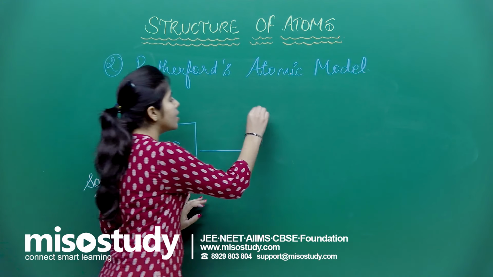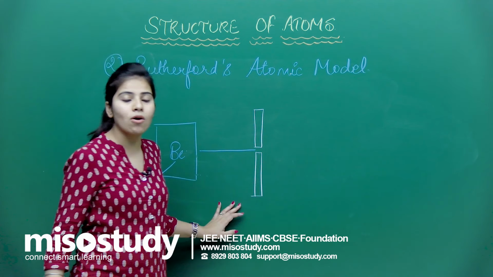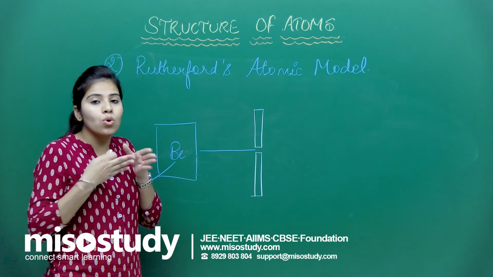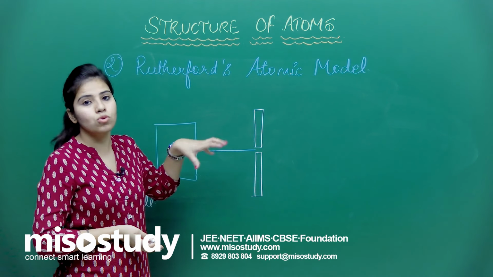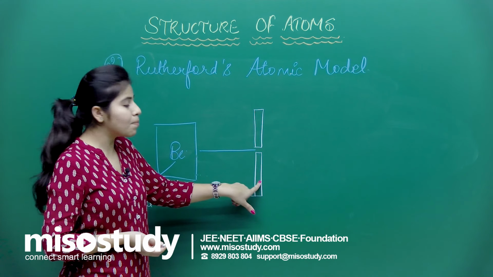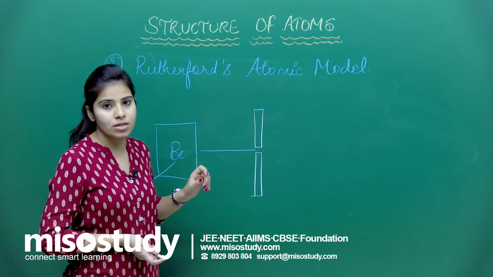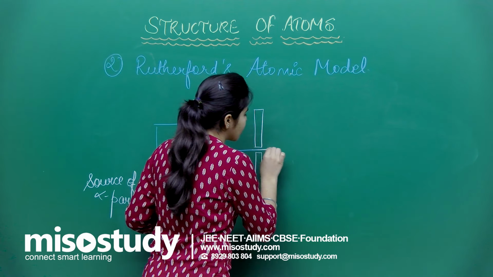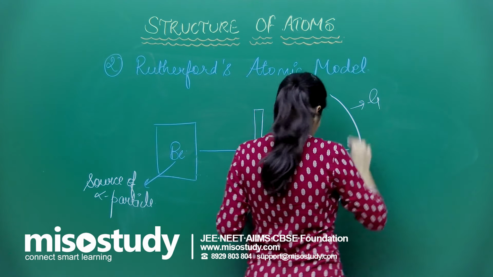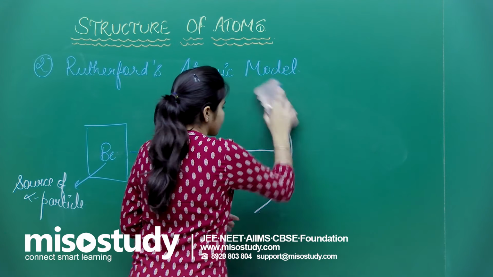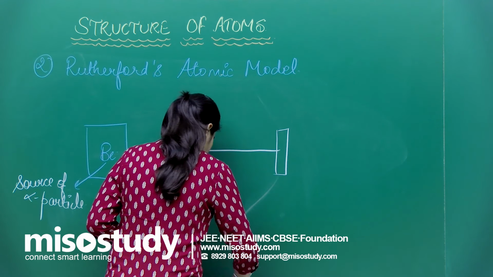Now over here he applied two slits to collimate the beam. What do we mean by collimating the beam? If we want the beam to go in a straight path without any deviation, then we do the collimation. So he applied two slits over here so that this beam would be collimated, and this beam was then allowed to fall on a gold foil. This was a gold foil.